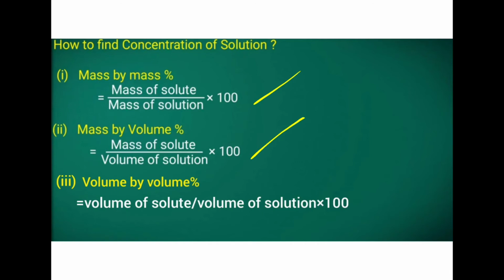This third one is usually used rarely. Usually when we consider solute, we are taking a solid. But here, volume of solute means, in the case of a liquid, if we are adding iodine or another solution, taking one liquid as a solute and another as the solvent, then we use this formula. Okay, so just note these formulas. Mass by volume percentage equals mass of solute divided by volume of solution into 100, or mass by mass percentage equals mass of solute by mass of solution into 100, or volume by volume percentage equals volume of solute by volume of solution into 100.